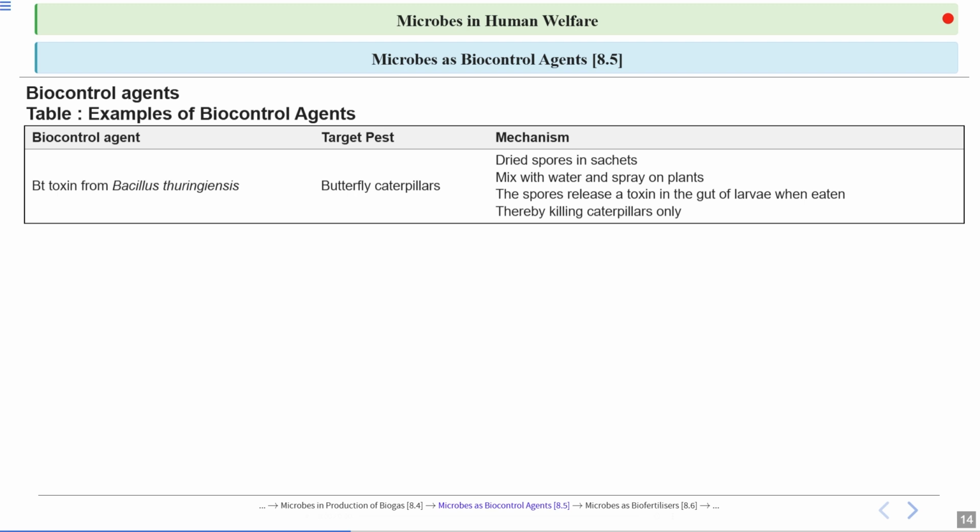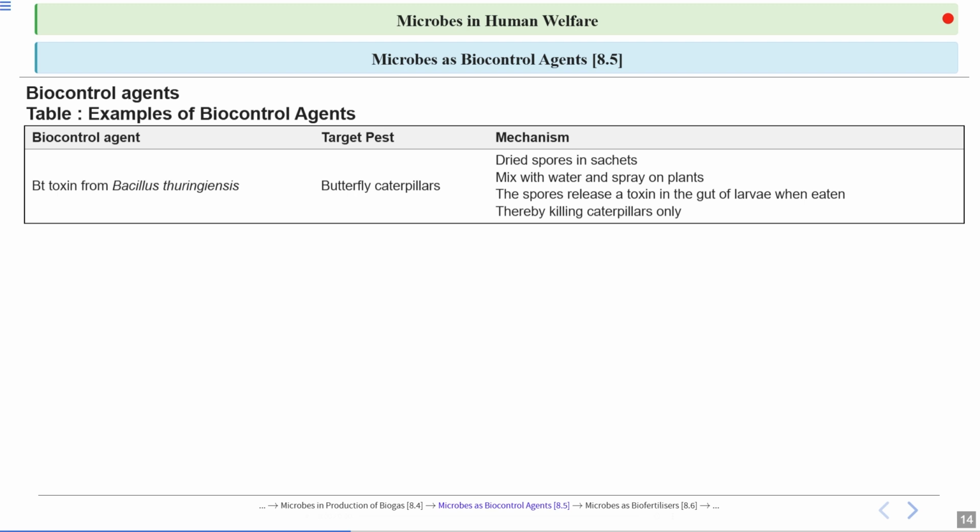Okay, so these toxins are insect group specific. They only target a specific insect. Its target pests are butterfly caterpillars. So it is very specific. Now these Bt toxin spores are available in sachets. So what you have to do, you can mix these spores with water and spray on the plants. The spores release a toxin in the gut of the larva when eaten, thereby killing the caterpillars only, and they will not harm other beneficial organisms.